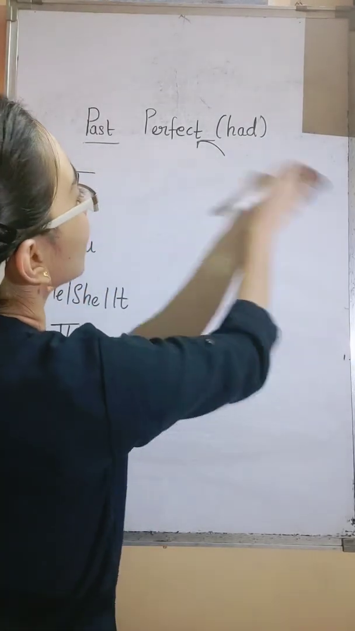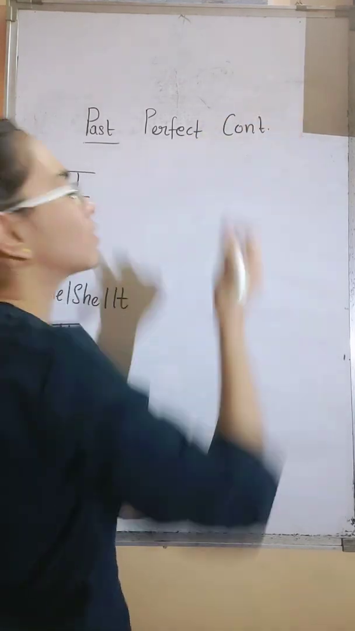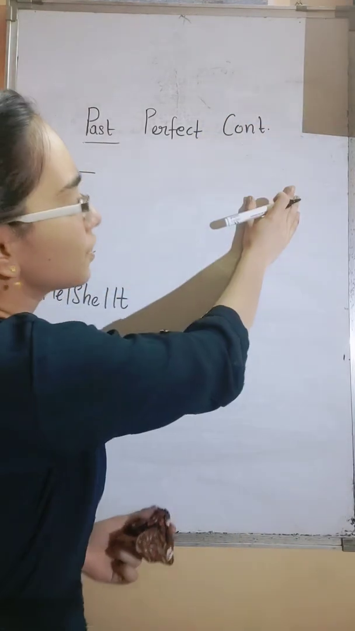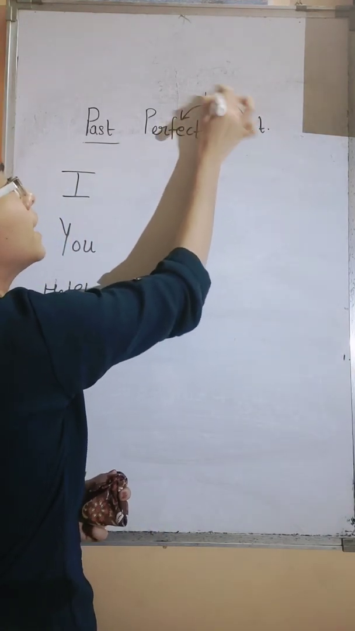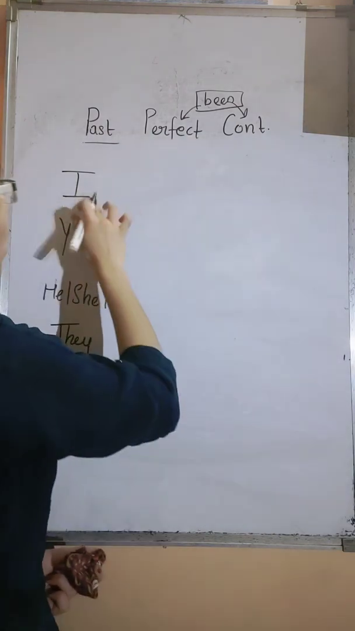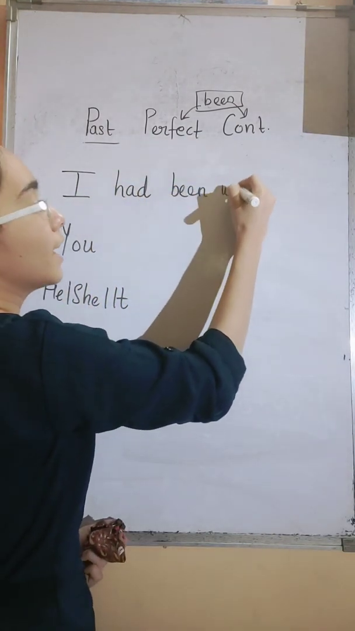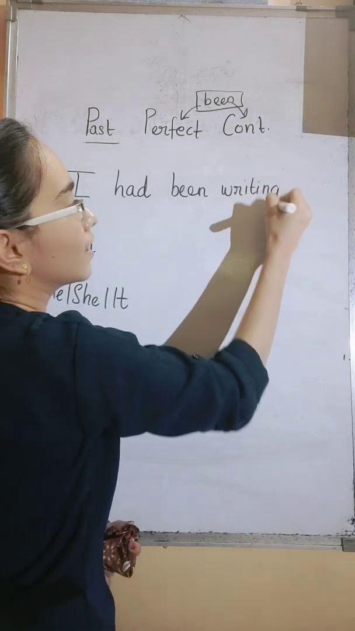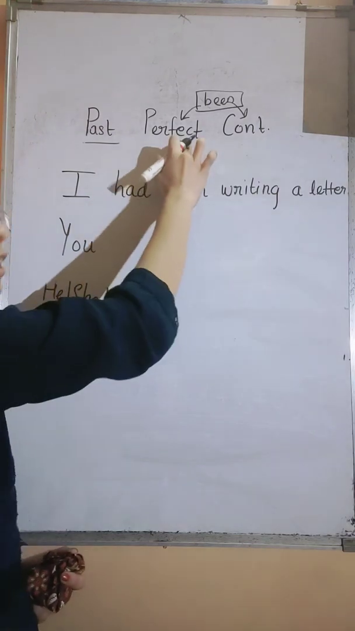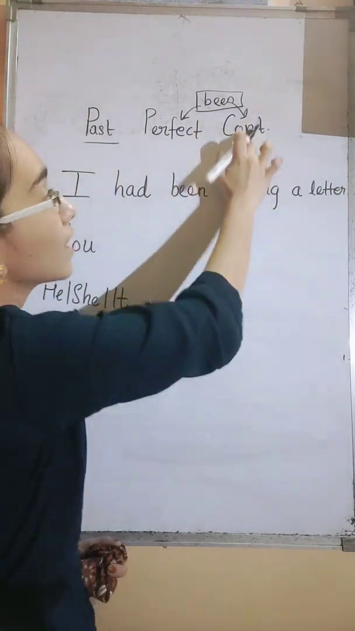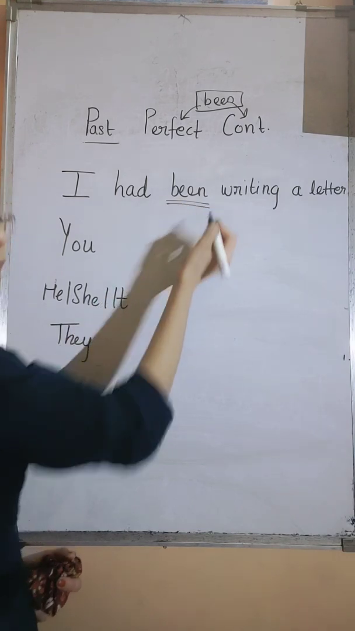Next comes past perfect continuous. Same like present tense also, this perfect tense and continuous tense are going to be joined together by the word been. Okay. So I had been writing a letter. Had is perfect tense, writing is continuous tense, and these two are joined together by the word been.